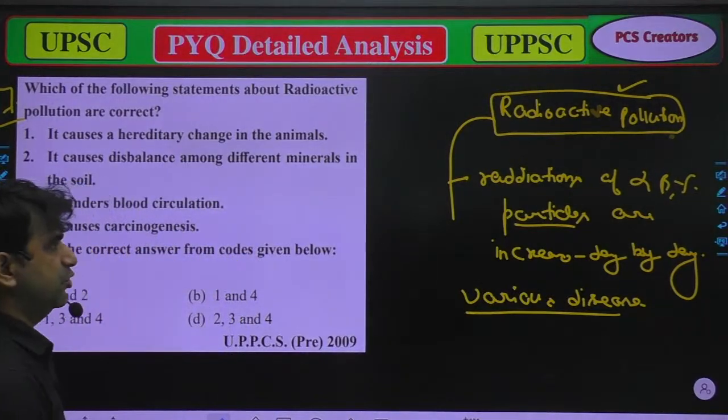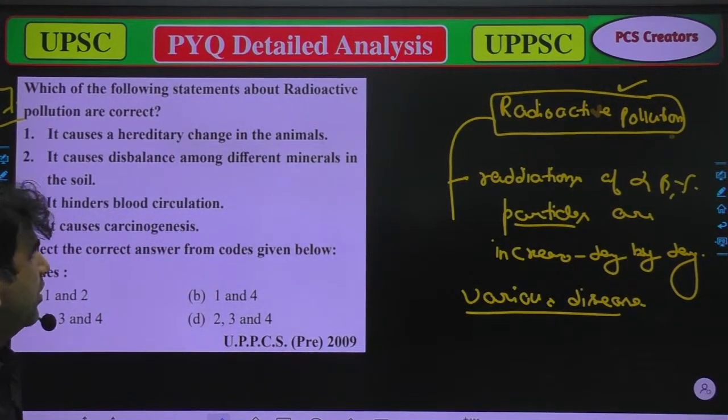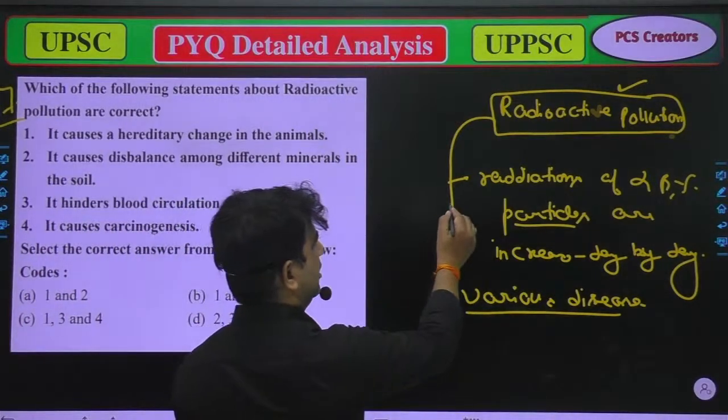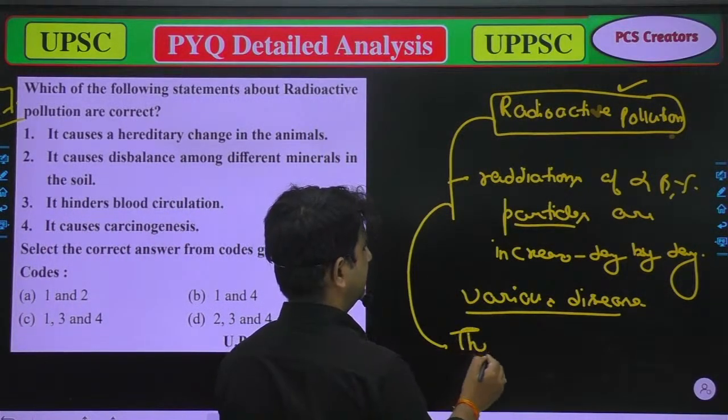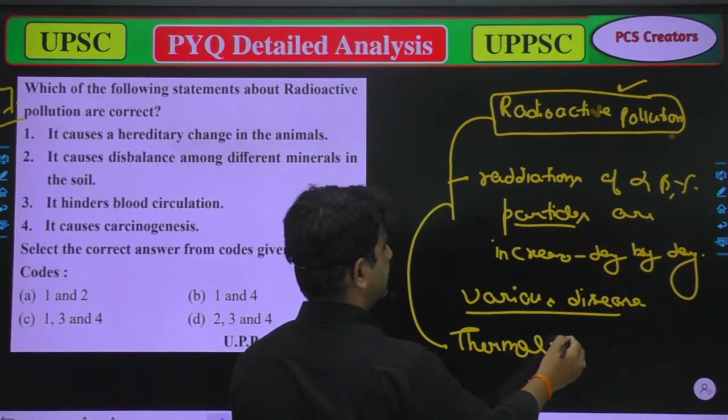That is radioactive pollution. And radioactive pollution also causes thermal pollution.